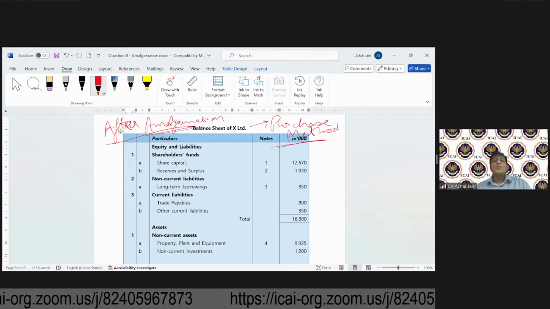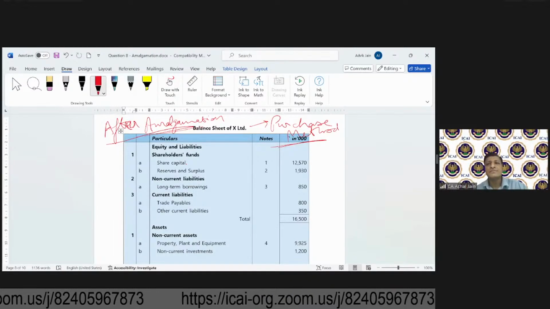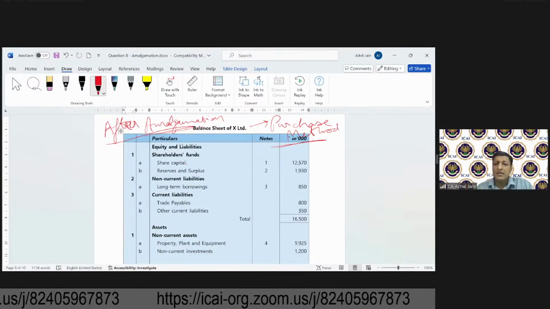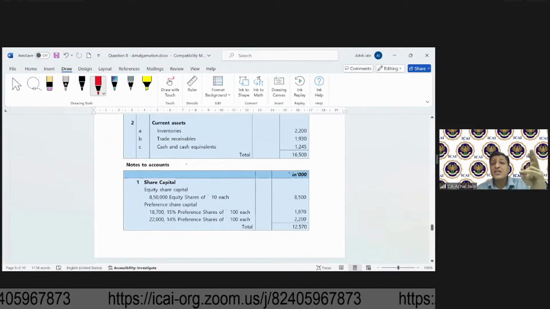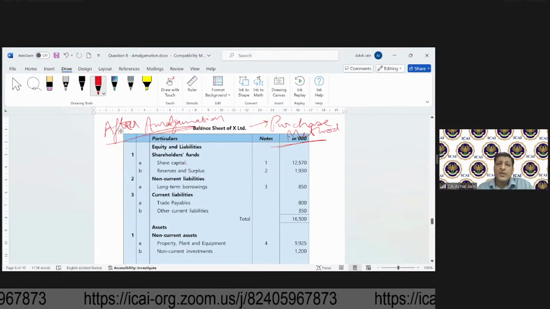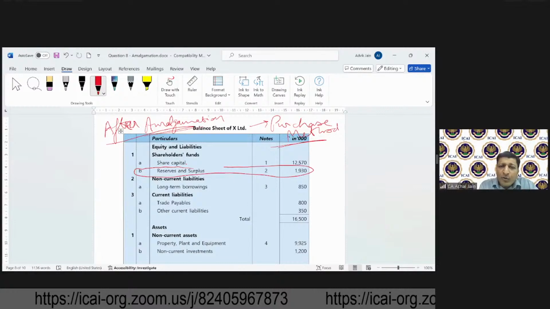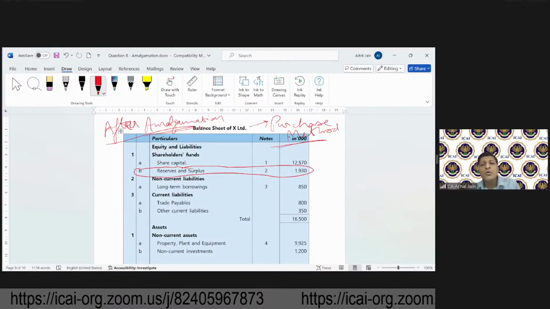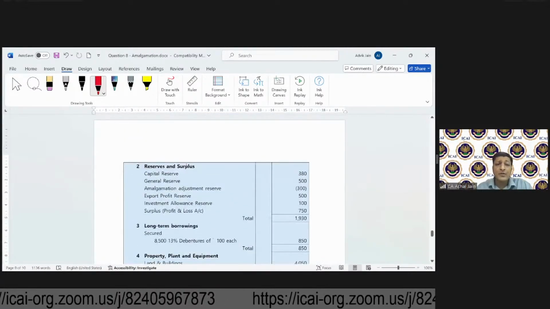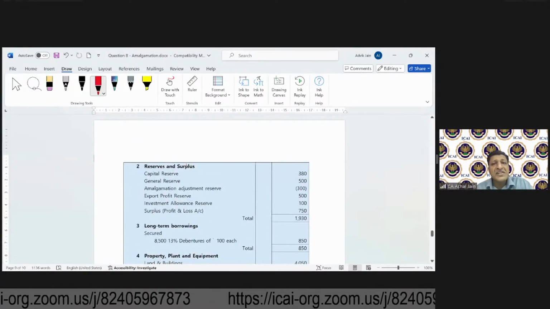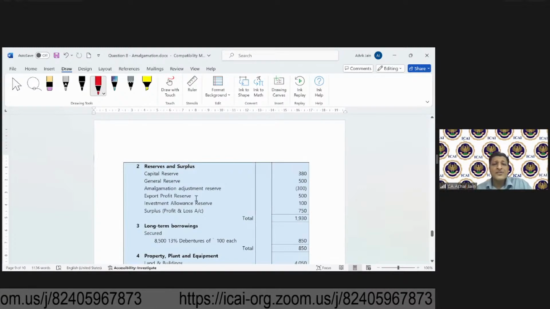Remember? So now in this balance sheet, the impact of all those amalgamation accounting entries will be taken. Now, what about those reserves? There were two reserves, if you remember, which were statutory in nature. Where do you take them? You will have to take them to reserves and surplus. And you don't find the amount or names over here. So for this, what do you need to do? You need to go to the notes to accounts. In the notes, if you see, what will happen?